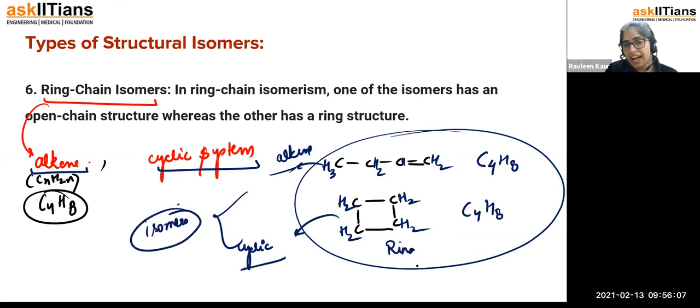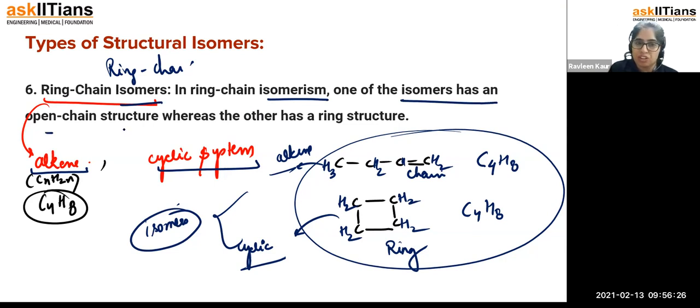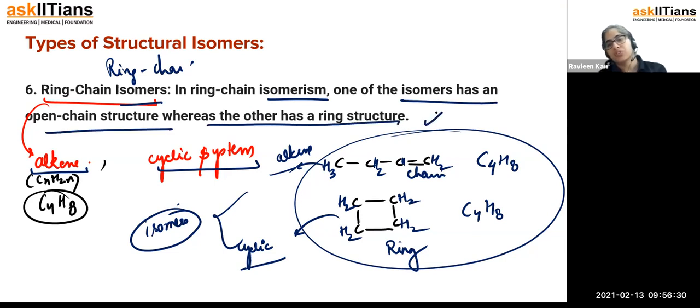This is the ring and this is going to be the chain. That is why the word is used as ring chain isomers, that a ring form and a chain form can exist, and it is not possible for the alkane system. It is possible for the alkene system only. So in ring chain isomerism, one of the isomers has an open chain structure, whereas the other is going to have a ring structure.